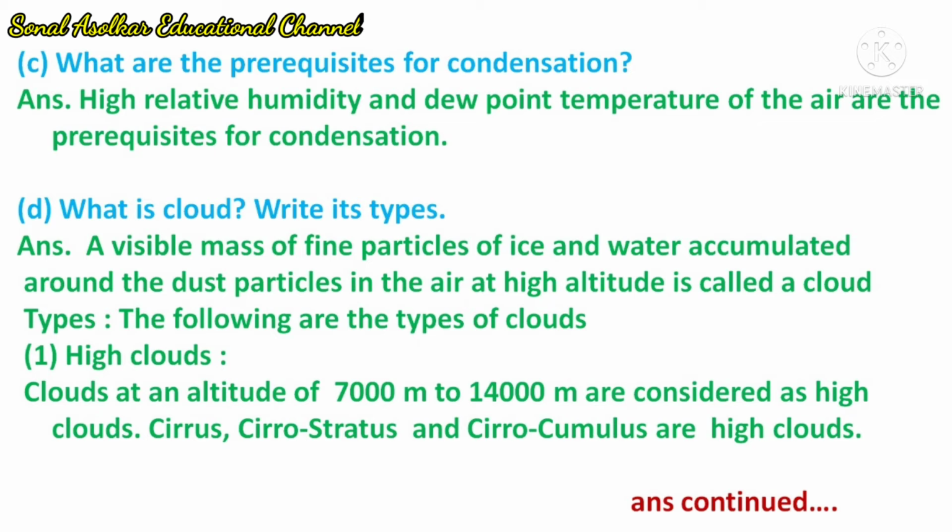Then the next question: what is cloud? Write its types. Answer: a visible mass of fine particles of ice and water accumulated around the dust particles in the air at high altitude is called a cloud. Types: the following are the types of clouds. 1. High clouds. Clouds at an altitude of 7000 meter to 14,000 meter are considered as high clouds. Cirrus, cirrostratus, and cirrocumulus are high clouds.